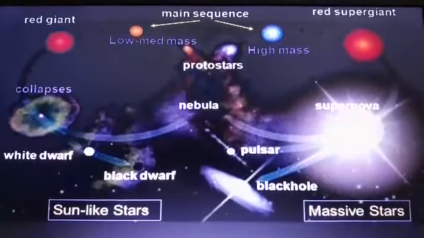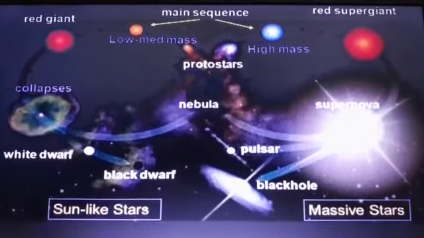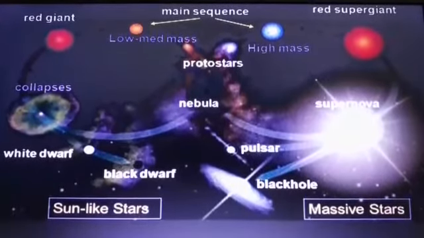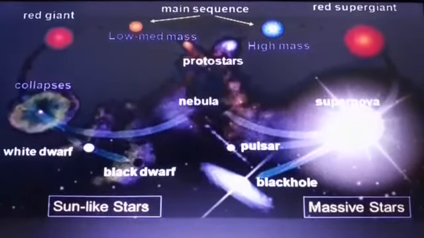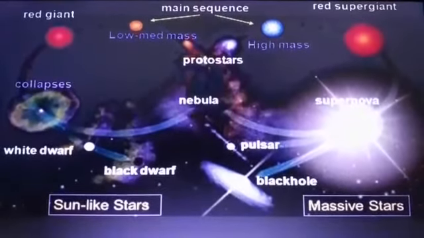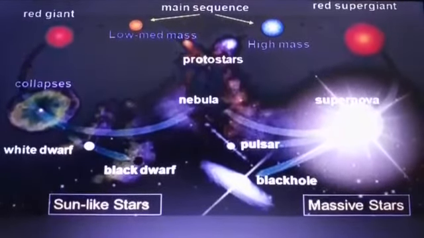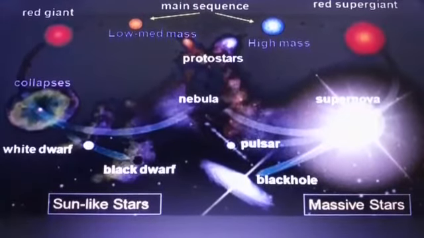Basically, the stars are divided into low medium mass stars and high mass stars. First of all, we will discuss the life cycle of the low medium mass stars, which are also called sun-like stars. The life cycle starts with the birth of the star, nebulae. Stars are born in nebulae and it collects dust and gases while traveling through the space.